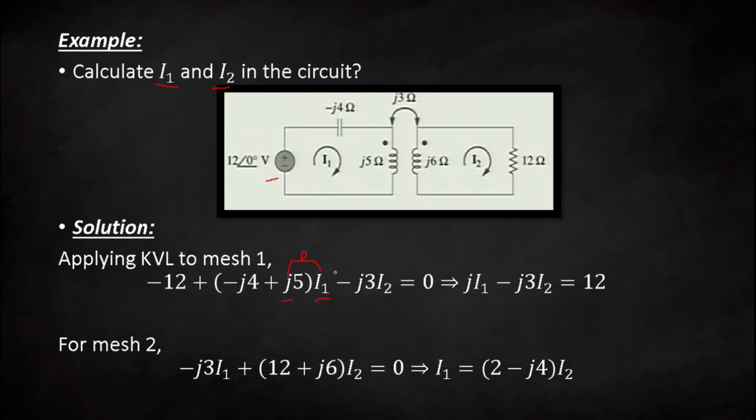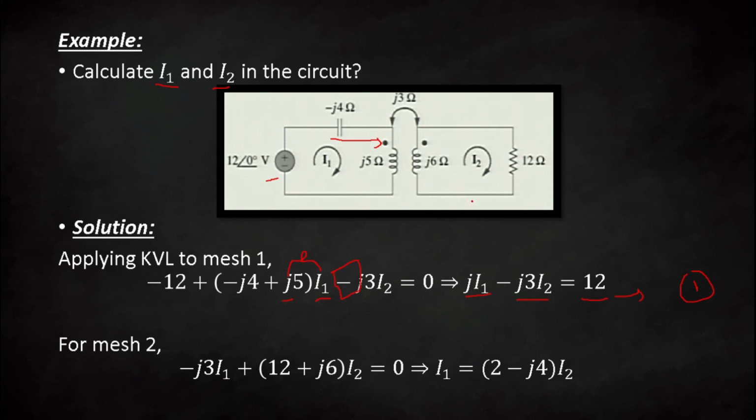Now this is an important thing, the sign of your mutual induced voltage. Here you can see your current is going inside the dotted terminal. Here it is leaving from the dotted terminal, that is why the sign will be negative. So it is equal to 0. Okay, so if you simplify this equation, you will get jI1 minus jI2 is equal to 12. Let's say this is equation number 1.